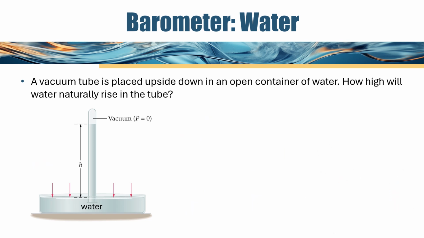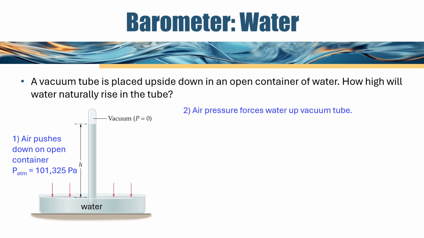So what if we replaced the mercury with water? Let's run through this example. We again have air pressure pushing down on the water, 101,325, and that air pressure is going to push water up that vacuum tube. So the question is, how high is the water going to go up the tube compared to the mercury?